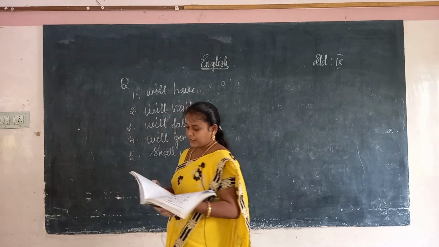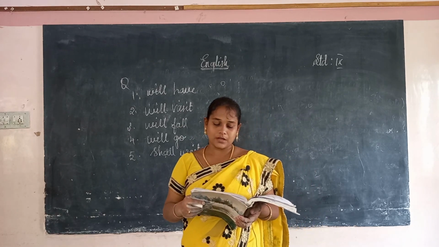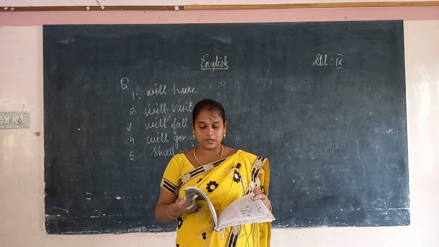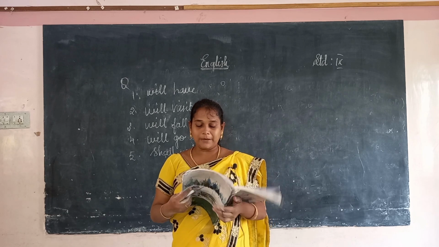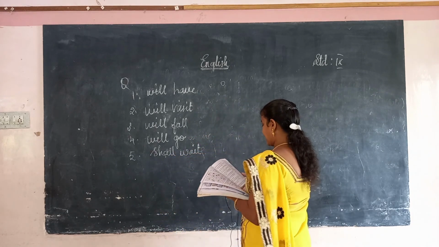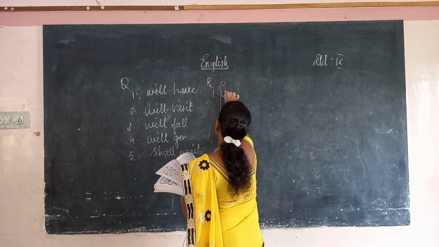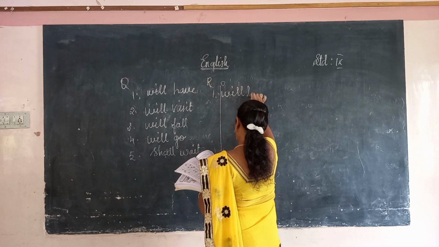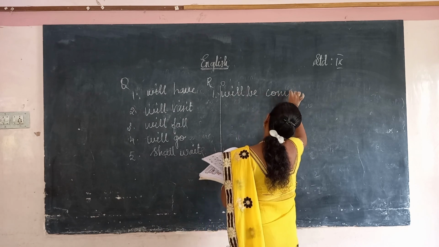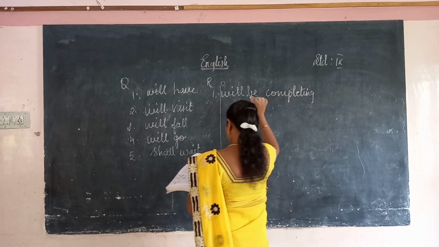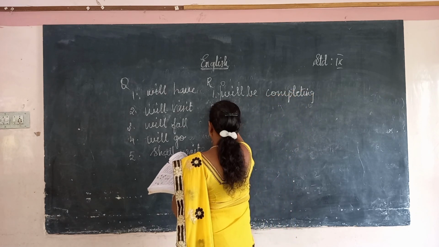Next, future continuous tense. Make the sentence in the future continuous tense using the verb in the bracket. So here we have to write future continuous. Ashwin complete MBA in another 2 years. So Ashwin will be completing MBA in another 2 years.